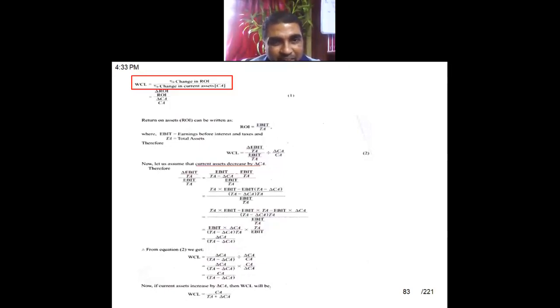EBIT by total asset is deducted. Why is it deducted? One part is added and then a deduction is done. So in order to simplify the formula, it has been done. I will check it and let you know.